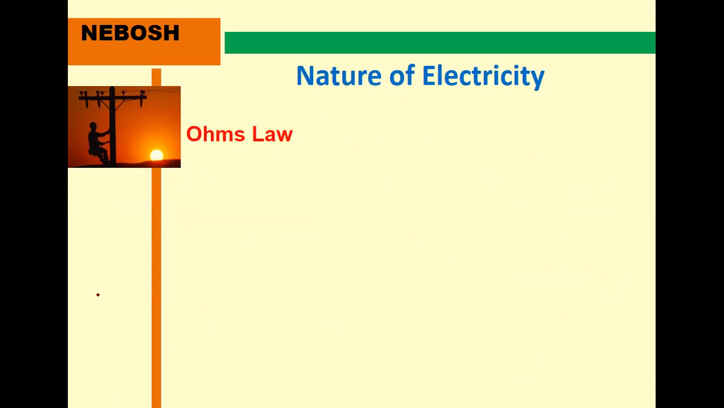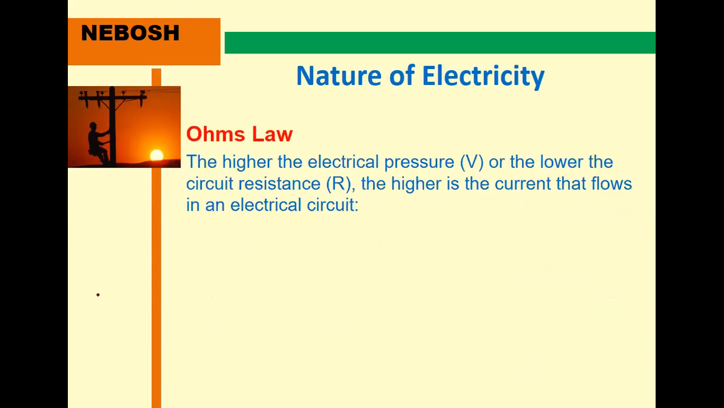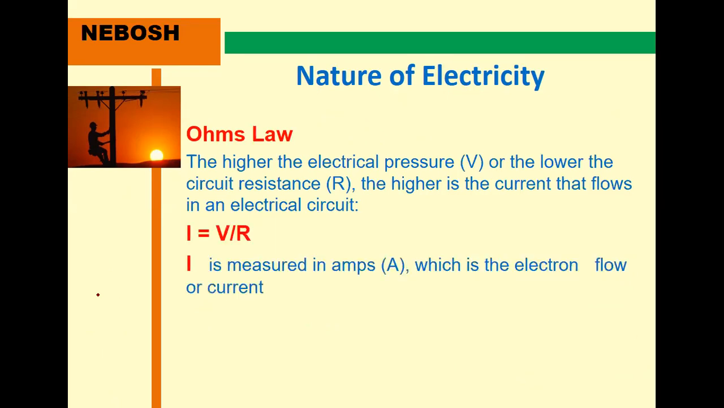Nature of electricity: this is Ohm's law. Ohm's law is: the higher the electrical pressure V, or the lower the circuit resistance, the higher the current that flows in an electric circuit. This is represented as I equal to V by R. Or Ohm's law states that at a standard temperature, voltage is directly proportional to the current. If voltage increases, then current also increases.